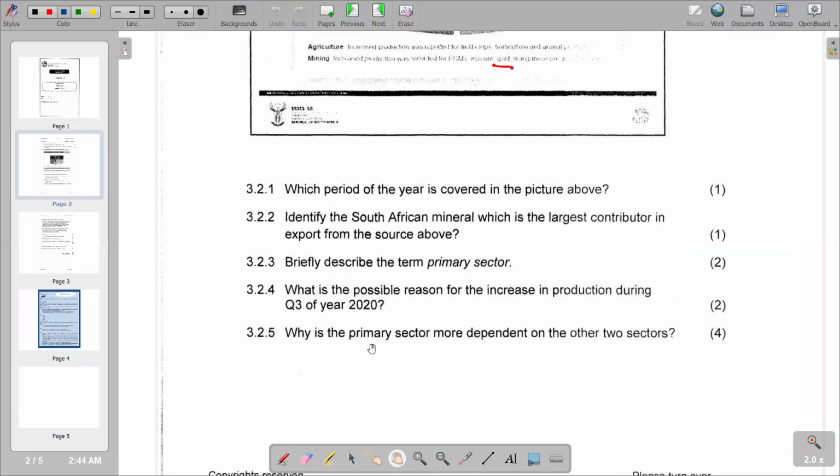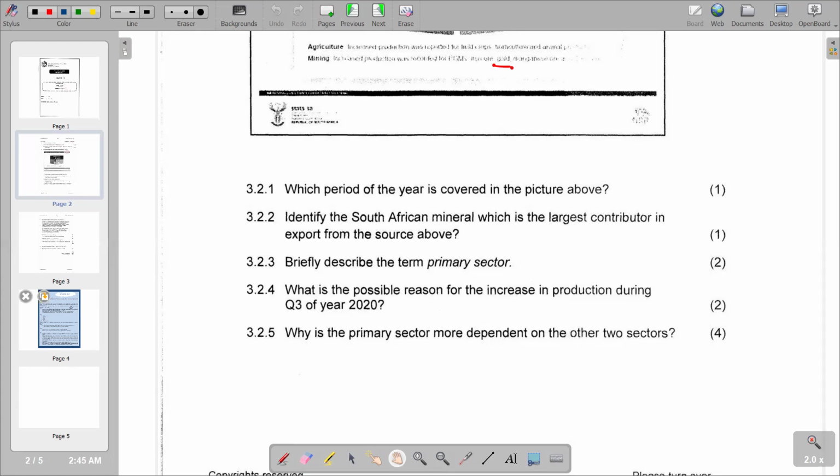But during the process of supplying the secondary sector, there is a need for those resources coming from the primary sector to be transported to the secondary sector. So the transportation again is done by the tertiary sector. So basically we have such a scenario. That's the reason why the primary sector is more dependent on the other two sectors.